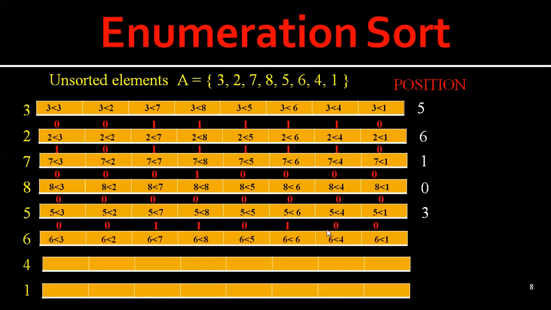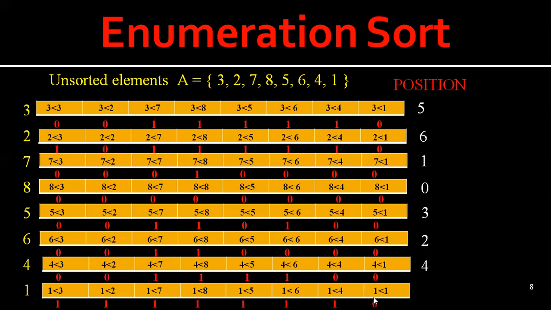Similarly, the position of 6 is 2, and for 4, when we compare with all the other elements, we have 4 ones, so 4 times it is true. So the position of 4 is 4. Coming to the position of 1: 1 less than 3, 1 less than 2, 1 less than 7, 1 less than 8, 1 less than 5, 1 less than 6, 1 less than 4. All these cases are true except 1 less than 1.